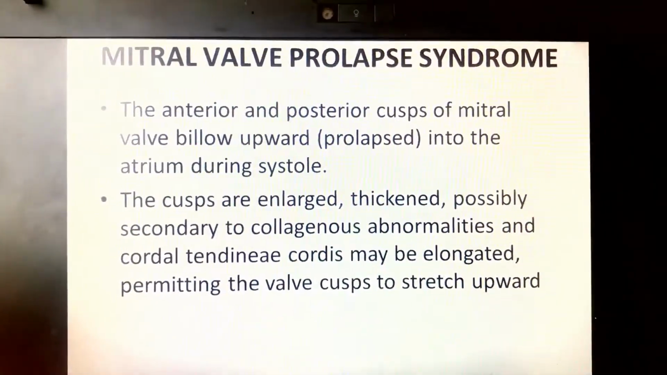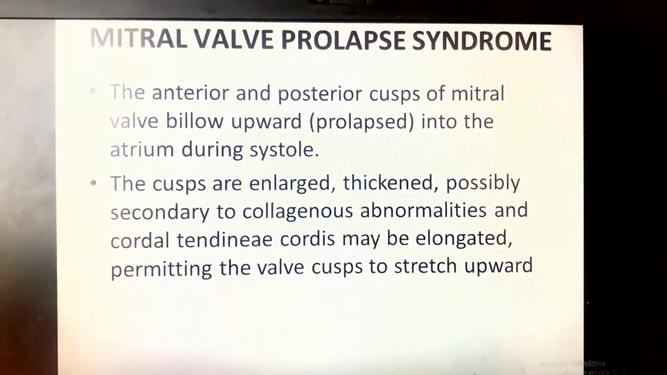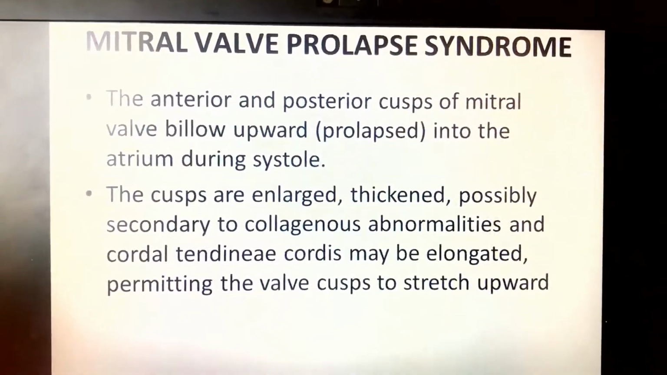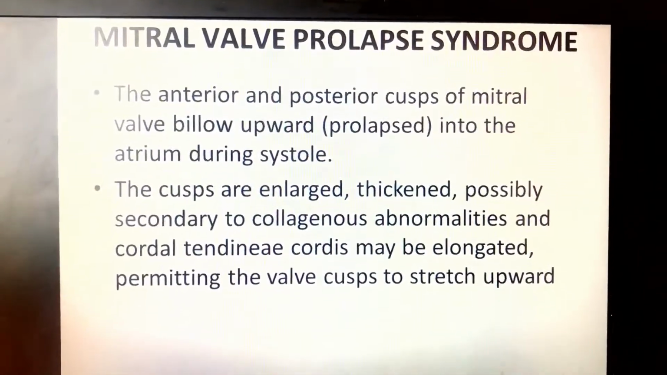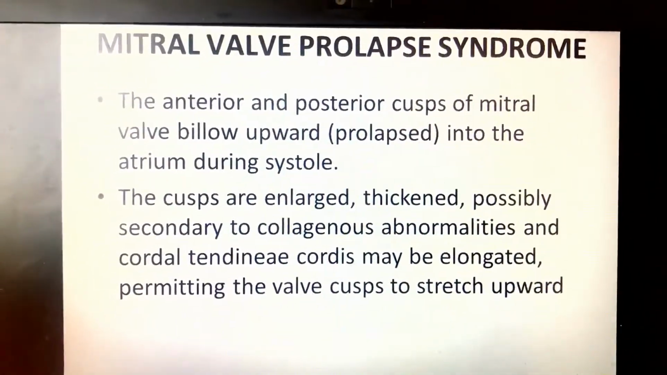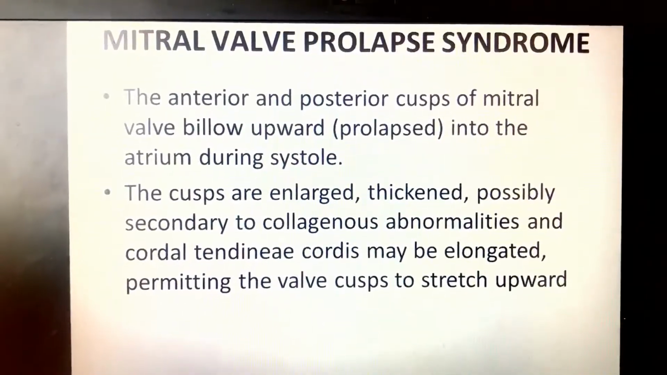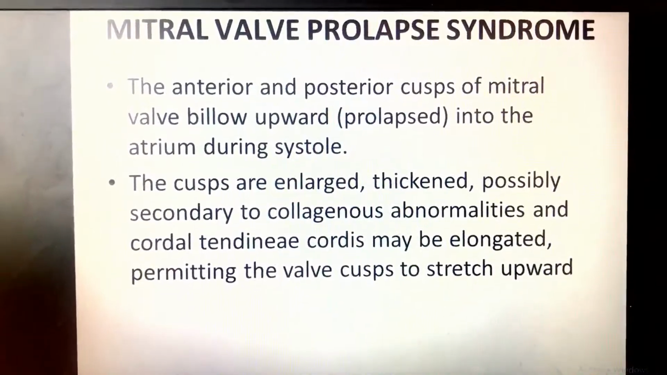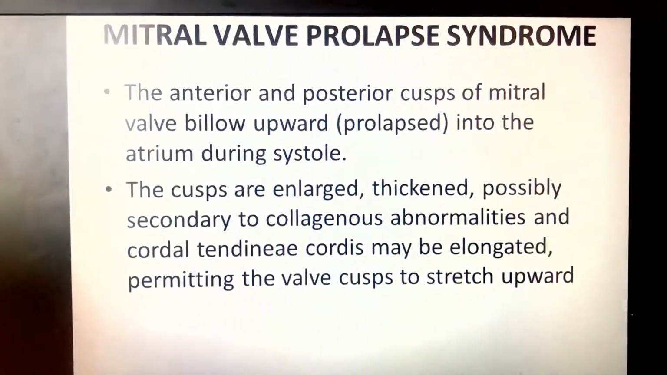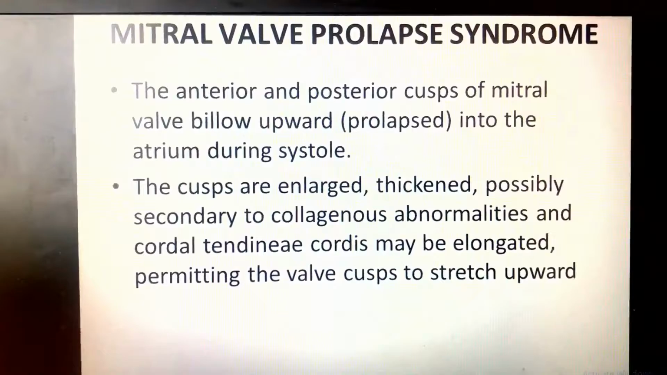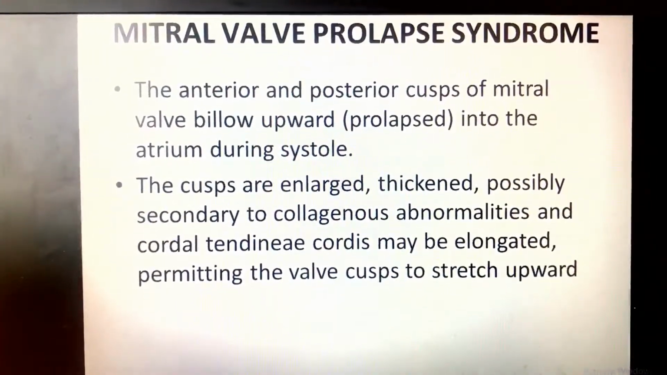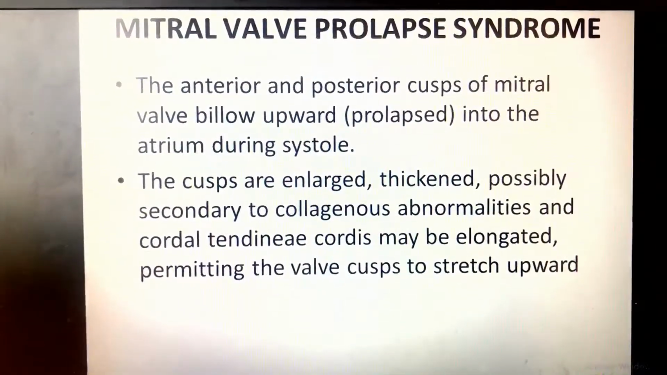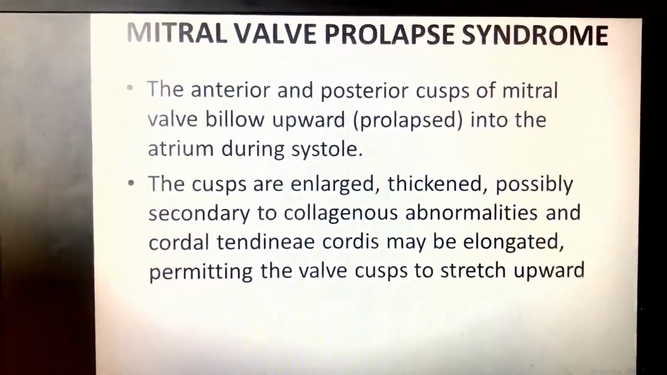Another pathology is mitral valve prolapse syndrome. The anterior and the posterior cusps of the mitral valve billow upward into the atrium during systole. Yeah, this is the prolapse of the valve. The cusps are enlarged, thickened, possibly secondary to collagenous abnormalities, and the chordae tendineae may be elongated, permitting the valve cusps to billow upward.